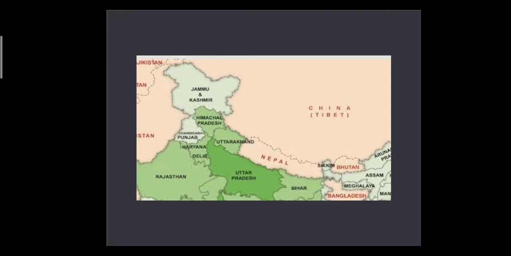Uttarakhand is on the east, and Punjab is on the west. So, this is the location of Himachal Pradesh.